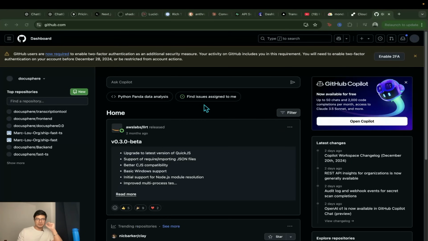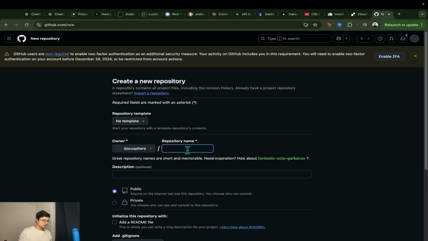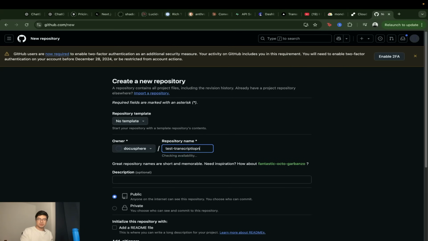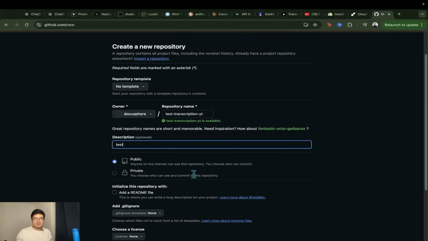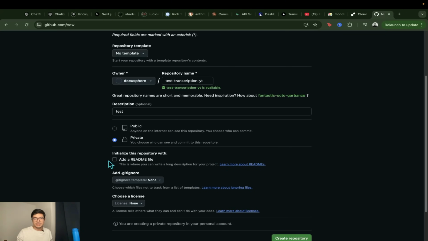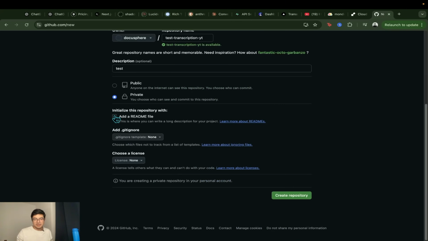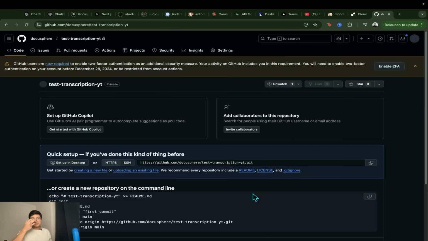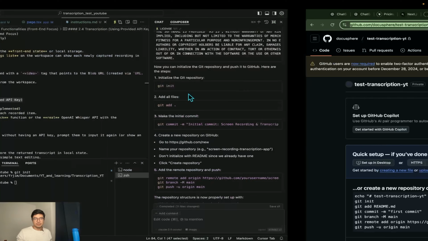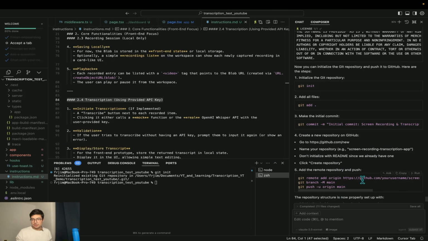Before we move on, let's go to GitHub and create a new repository. Okay, so let's call it test transcription YouTube. Let's make it private for now. Add a README file. Create a repository, and then, once you create the repository, you can see that you have a URL. So you're gonna grab that URL, and you're gonna use it when we add origin, okay?